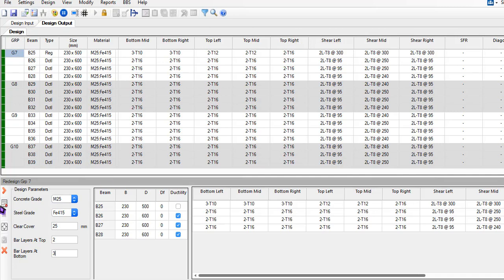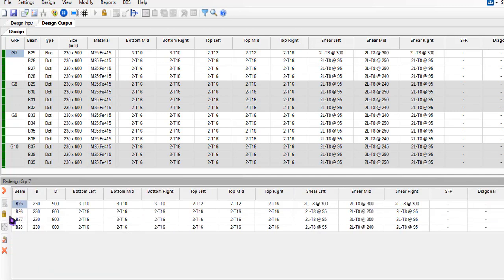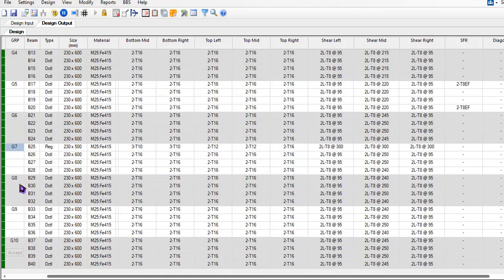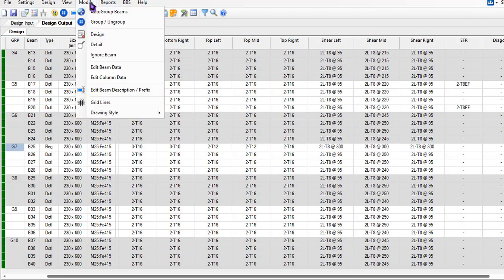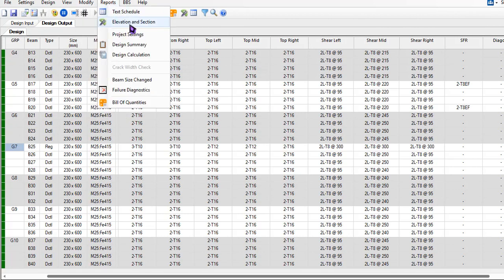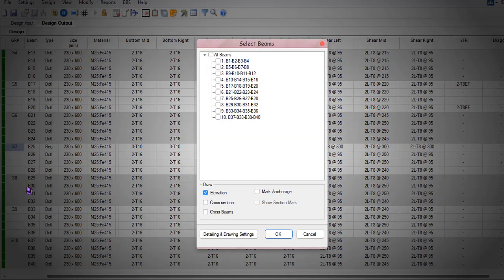Let's redesign the asset, and I'll be accepting this as a solution. This one is for G7. In order to view the diagram, I can get into elevation and sections. I'll be showing everything for G7, B25.